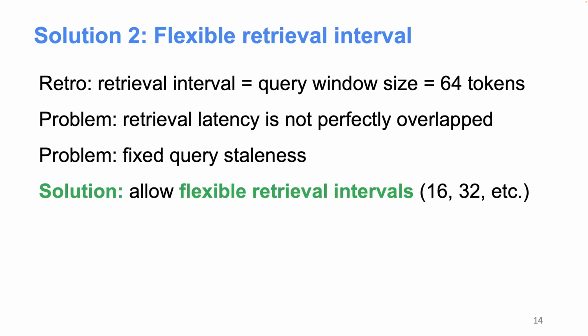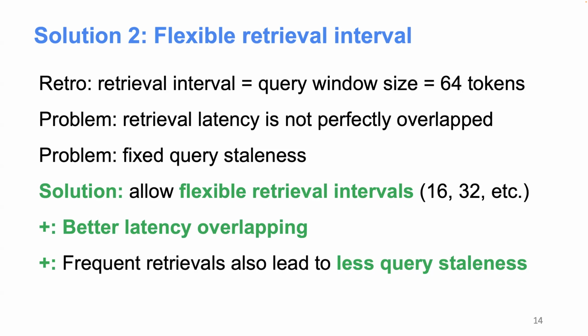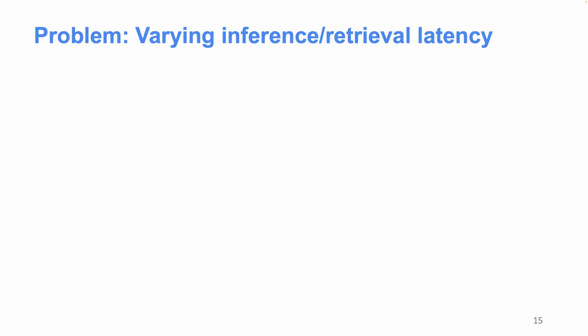So here, what we do is that we actually allow flexible retrieval intervals. We allow this to be configured to, let's say, every 32 tokens, every 16 tokens, etc. So by having this flexibility, it's easier to overlap the latency between retrieval and generation. And also, if we use more frequent retrieval, then we can actually reduce the query staleness during the generation process. Now, another very interesting problem here is that, in fact, neither the latency of generation nor retrieval is a constant latency. So it's very tricky to overlap inference and retrieval latency.